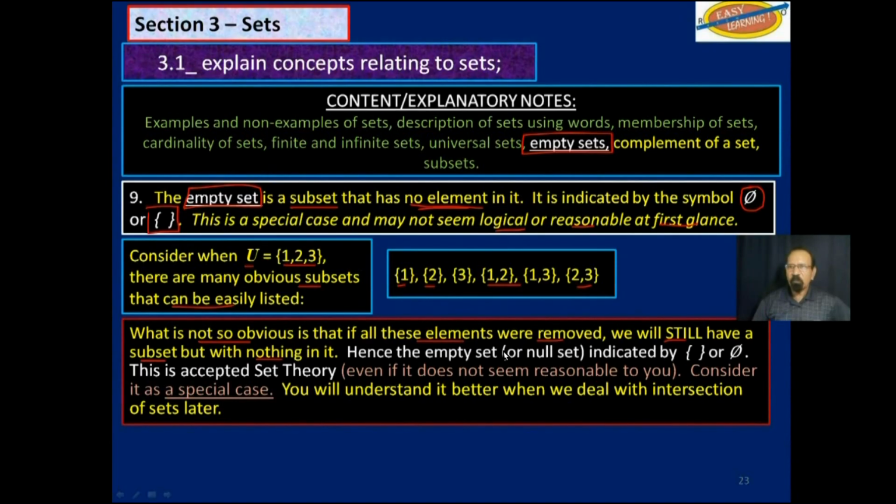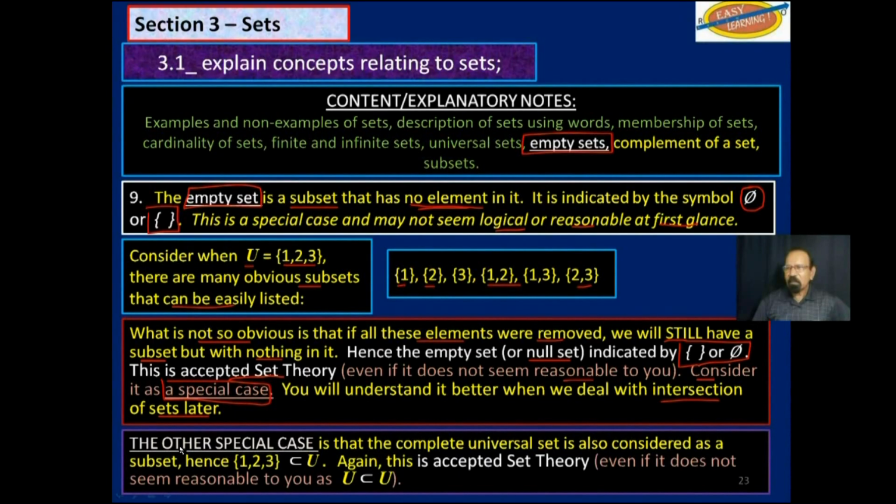Hence, the empty set or null set, indicated by either one of these symbols, is accepted set theory, even if it does not seem reasonable to us. Consider it as a special case. You will understand it better when we deal with intersection of sets later.